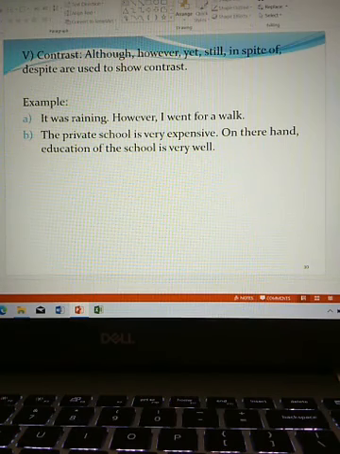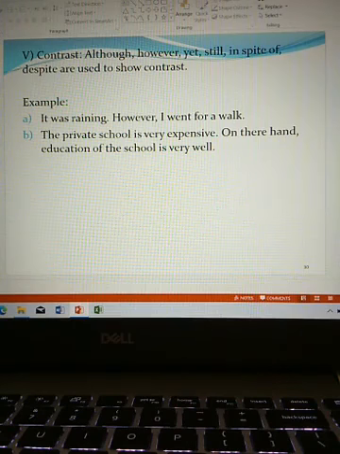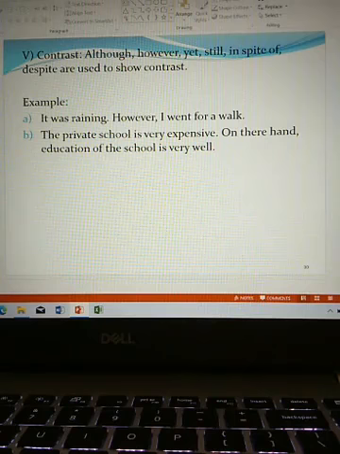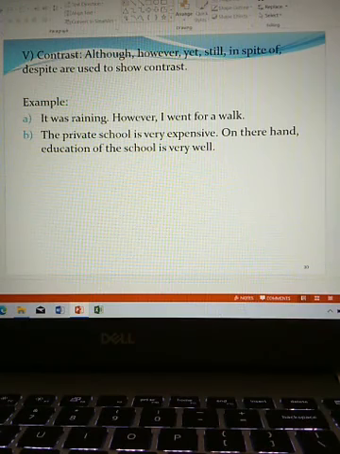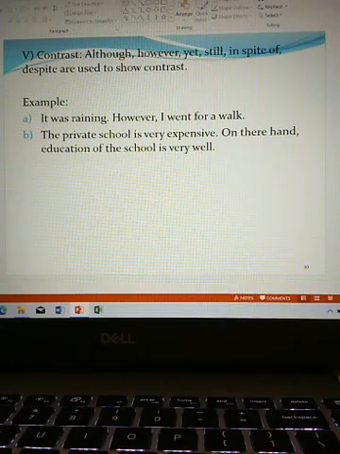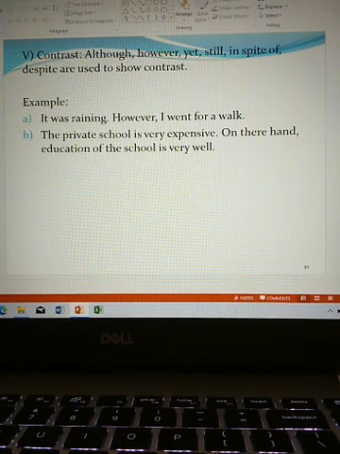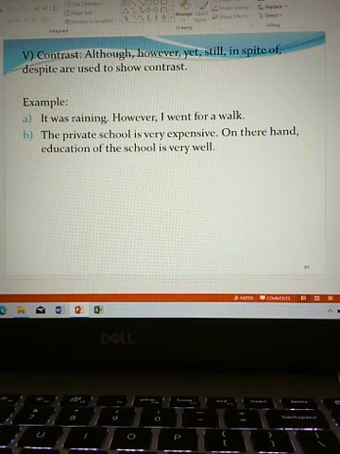On the other hand, education of the school is very good. So in the number 1 example, it was raining, however, I went for a walk. People generally do not go out for a walk in the rain. So here is the contrast. It was raining, however, I went for a walk. Here, however means in spite. So it shows contrast.